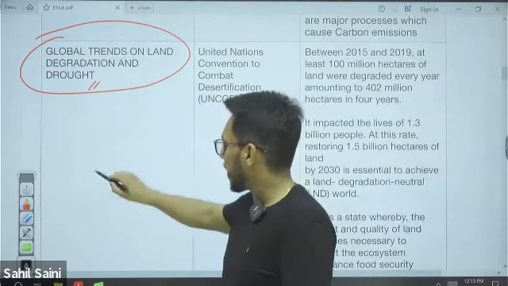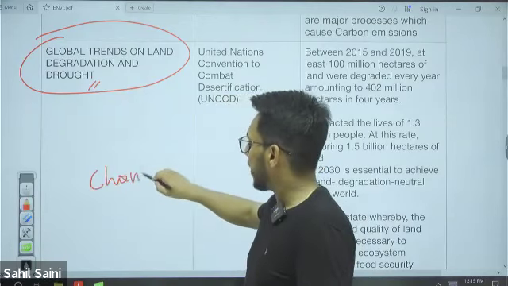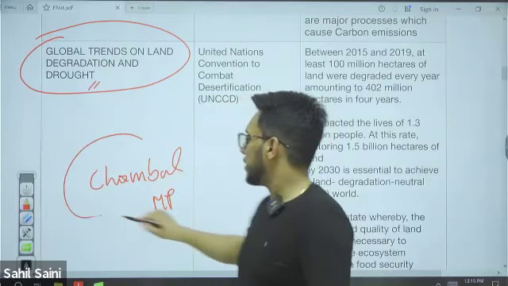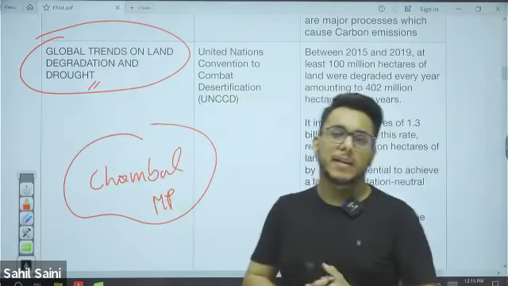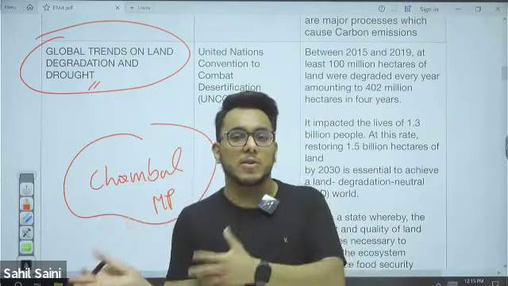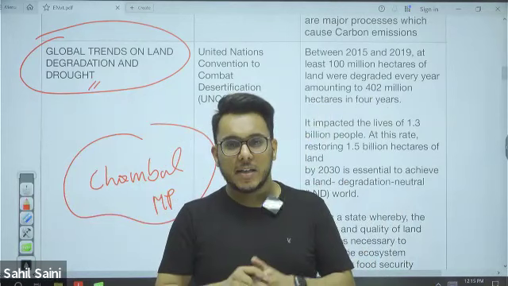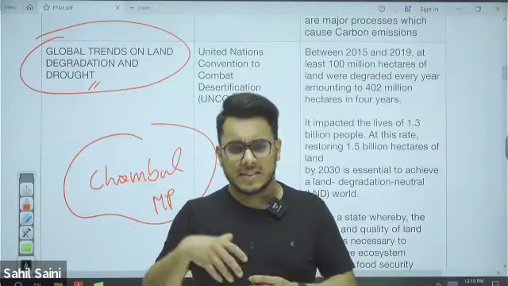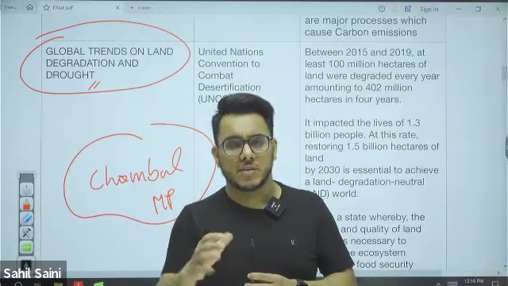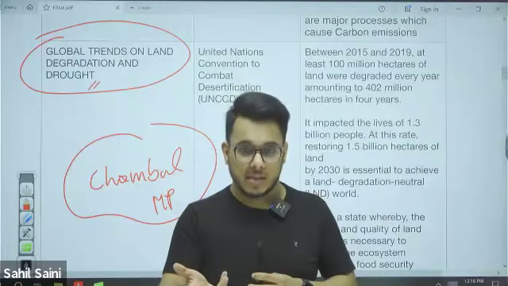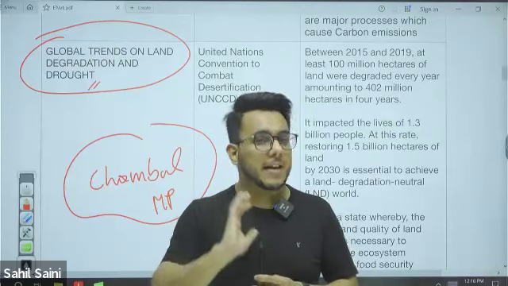We see that in the Chambal region of Madhya Pradesh, there is a lot of badland topography which has been created because of geographical reasons. Sometimes environmental reasons are responsible for land degradation, but sometimes man-made reasons, such as excessive usage of certain types of chemicals, can also lead to land degradation.